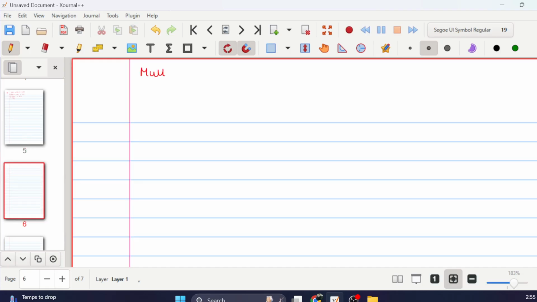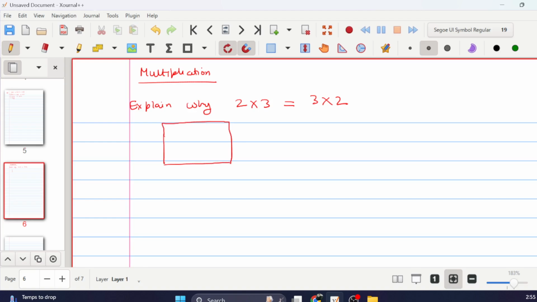Multiplication. We will just understand the properties of multiplication. Like last time, we need to explain why 2 into 3 is equal to 3 into 2. What is the intuition behind it? One of the things we know is that multiplication can be treated as a kind of 2D grid, where this side is the number of rows.